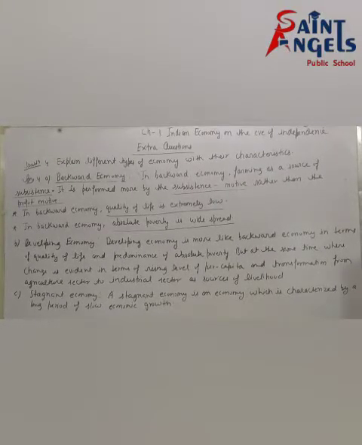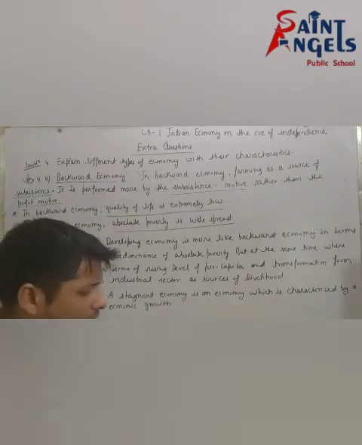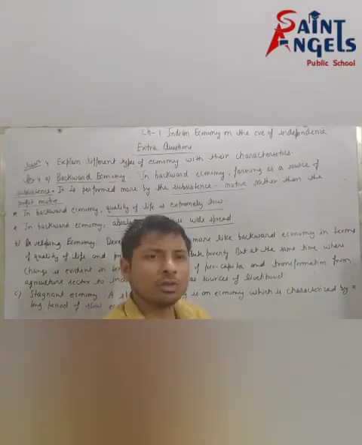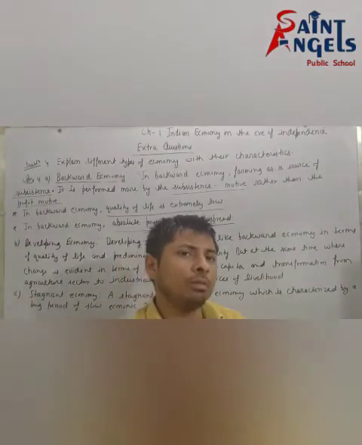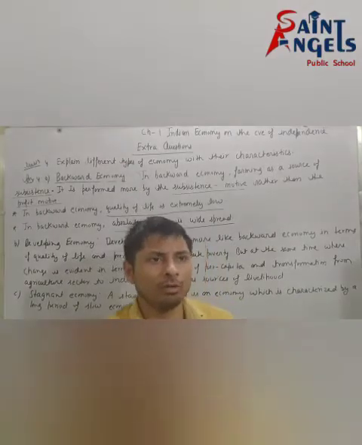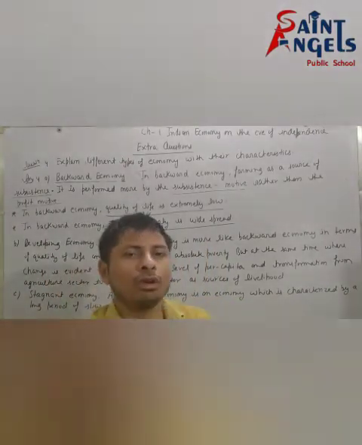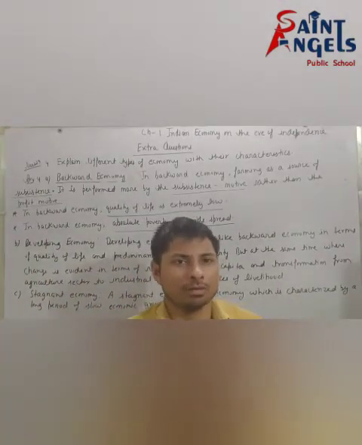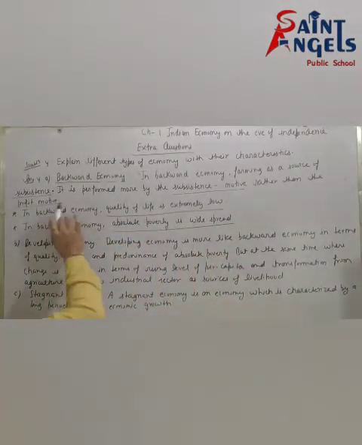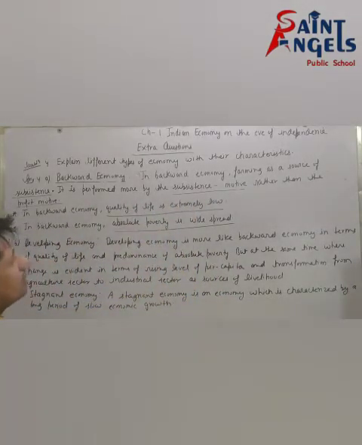See next, explain different types of economy with their characteristics. First we will discuss backward economy. In backward economy, farming is a source of subsistence. Subsistence means only for livelihood, not for profit motive, for own consumption, not for sale purpose. It is performed more by the subsistence motive rather than the profit motive.